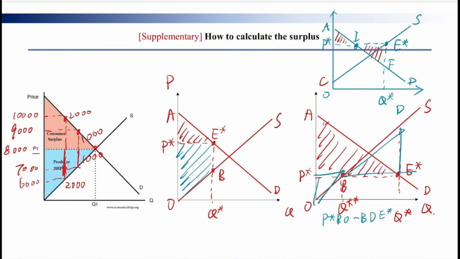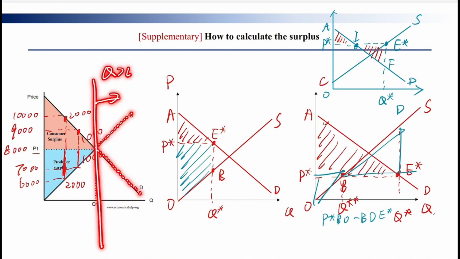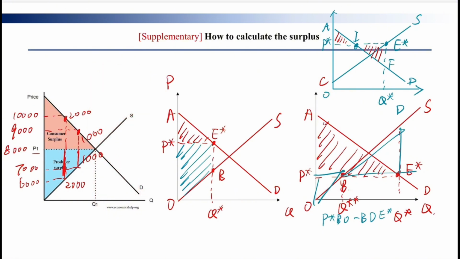And some students may ask why we don't need to consider the right-hand side, the supplier and this consumer. Why don't we need to consider it? Because when Q is larger than Q1, there is no market. Both the consumer and the supplier think the transaction is not worthwhile. So on the right-hand side, there are no transactions, there are no markets, so we don't need to consider it.